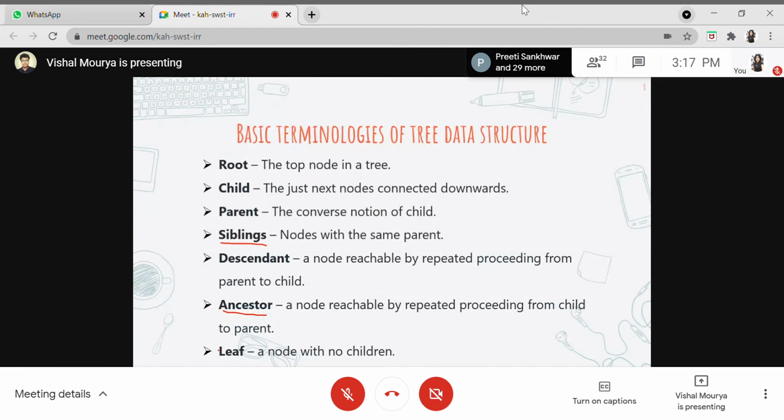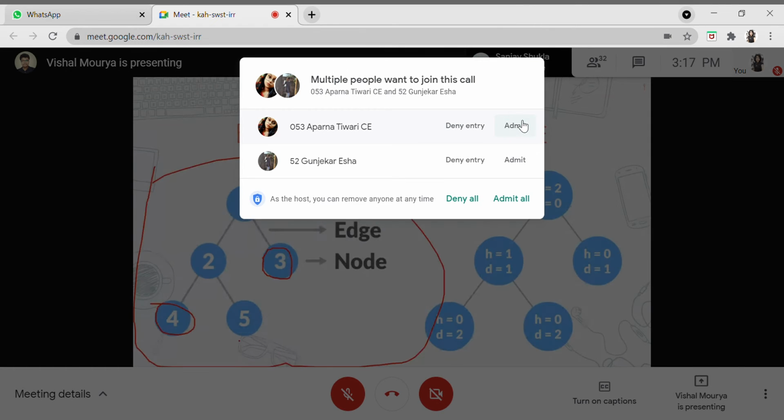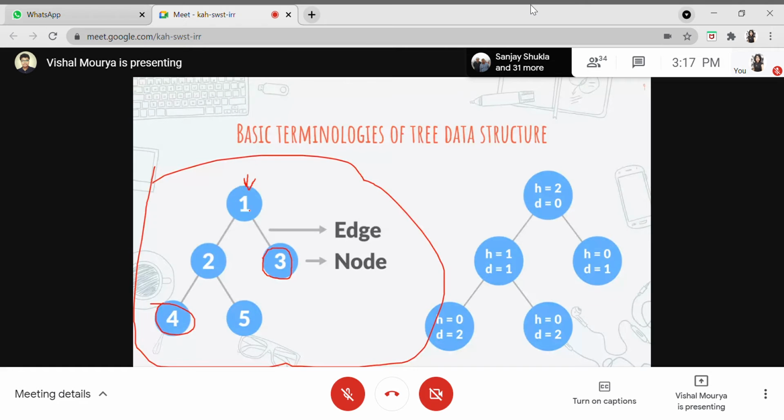And then we have this thing called leaf. Leaves are nothing but nodes with no children. As we have the node with no parent, we call that the root node. As you can see, there are two nodes here and one node here, and they don't have any further child like this or like this. So they are basically the leaf nodes of the tree, where our tree ends. You can imagine this as the end of the tree, and this is the start of the tree. We always start with the root node and go to our leaf nodes by various paths, using the edges through which they are connected.